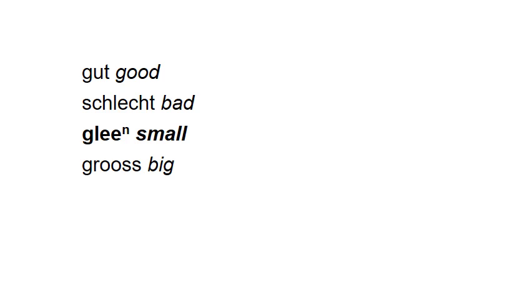Now, you don't usually write that superscript n. That's just something I put into vocabularies to remind people that in this particular word, if you're going to add a vowel, you've got to throw in an n first. So glei is small. If you were to say he is small, you would say as glei. Big is gross. If you say she is big, you say sie ist groß. If you were to say they are big children, you would say sie sind große Kinder.